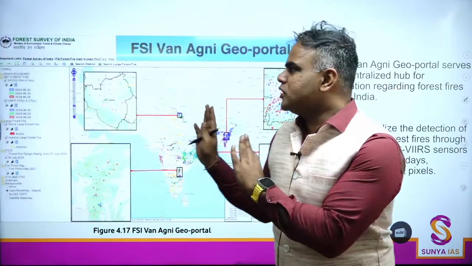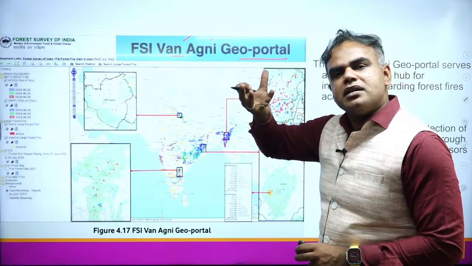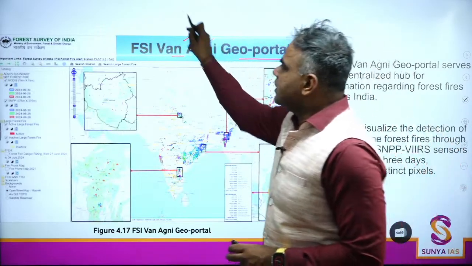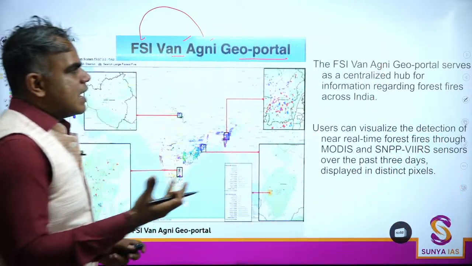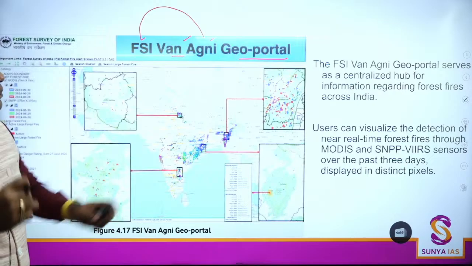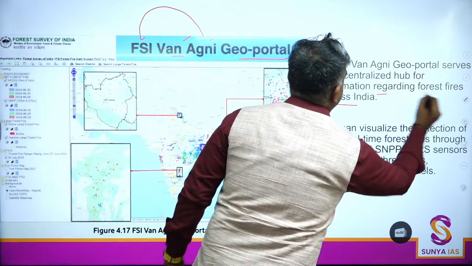अब ये भी, this is only just one. There is a One Agni geo portal. What is One Agni? Forest fire. The portal is related to किससे है? FSI, Forest Survey of India. So this can also be asked: what is One Agni geo portal? Okay, so this is your centralized hub for forest fires across India.